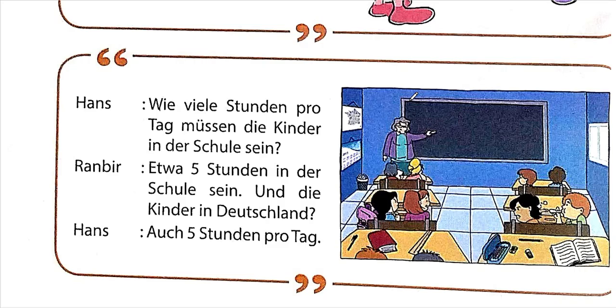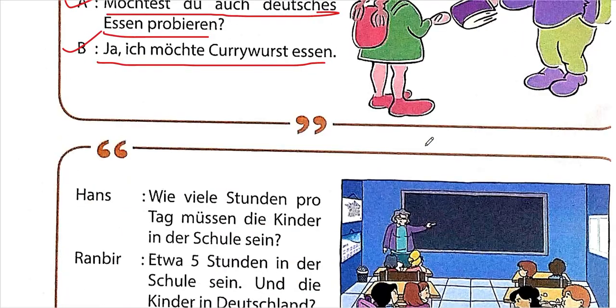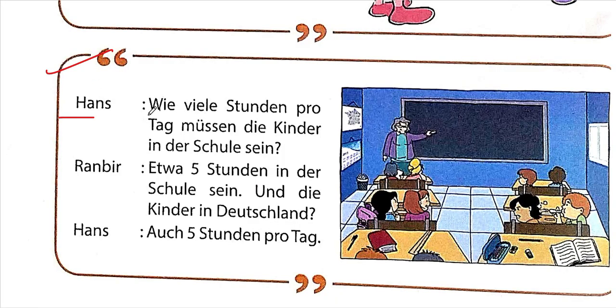Okay, now let's begin. We have completed this dialogue and now we're going to be completing this dialogue. So Hans says, "Wie viele Stunden pro Tag müssen die Kinder in der Schule sein?" What does this mean? Wie viele means how much. Stunden is hours. Pro Tag, every day. Day, Tag, you can remember day. Müssen, must. Die Kinder, the children. In der Schule, sein. We have learned the word sein.